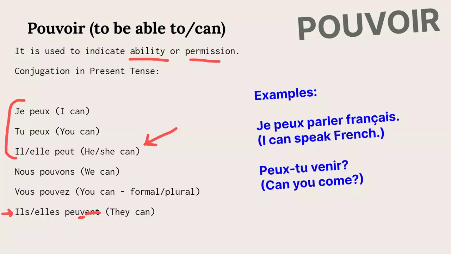And permission, oui. Peux-tu venir? Can you come? Peux-tu fermer la porte à clé? Peux-tu m'aider à fermer la porte à clé? Peux-tu? So after the verb pouvoir, what you should have is an infinitive. You cannot have je peux français. You can't say je peux français. It doesn't go.